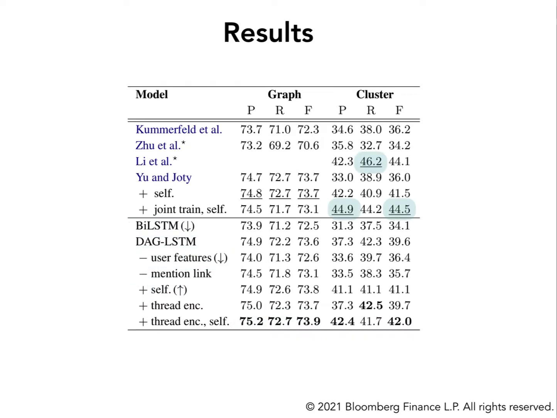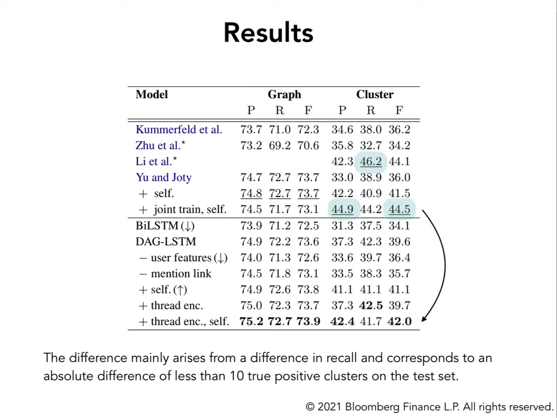Focusing on cluster score, our results are competitive with those in the literature, but not better. This can have various reasons. One of them is that we don't hypertune on cluster F. But in general, we want to point out that the difference in the scores mainly stems from a difference in recall that can be attributed to less than 10 true positive clusters on the test set.